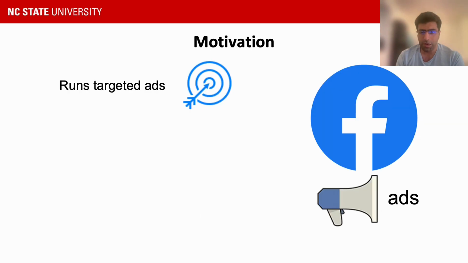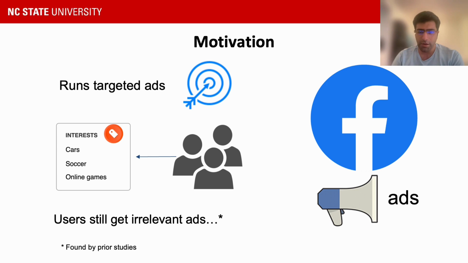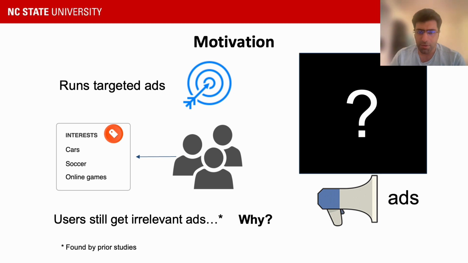In order to reach a relevant audience, Facebook runs targeted ads. These ads can be targeted based on specific user interests that Facebook infers when users perform different activities on the platform. Despite running targeted ads, prior studies have found that Facebook ads can be irrelevant for the audience. In this paper, we attempt to demystify Facebook's interest inference algorithm to find out why irrelevant interests are inferred.